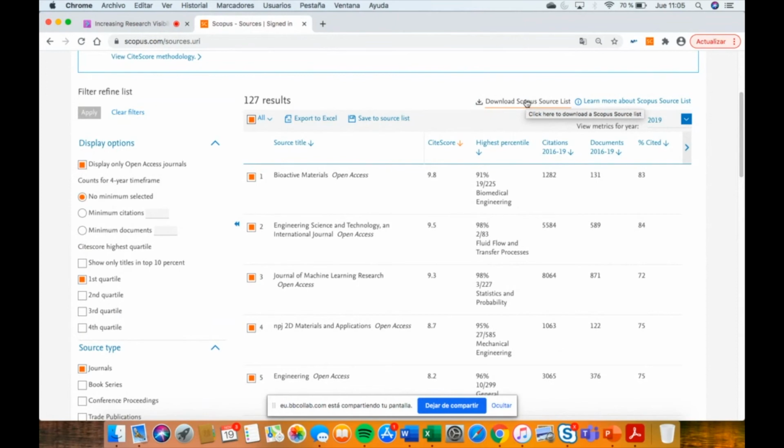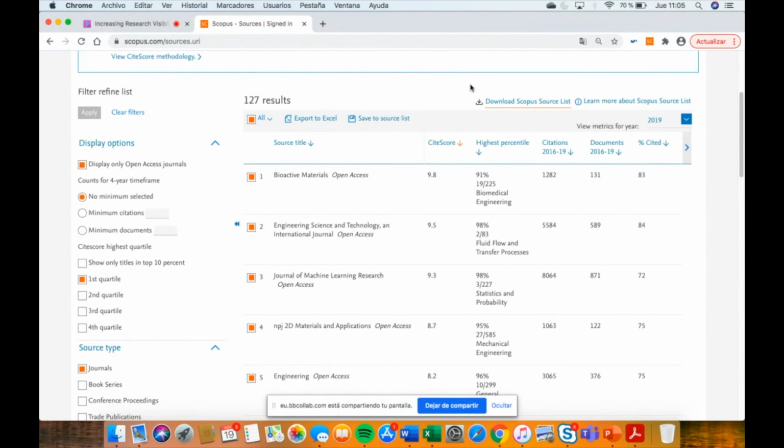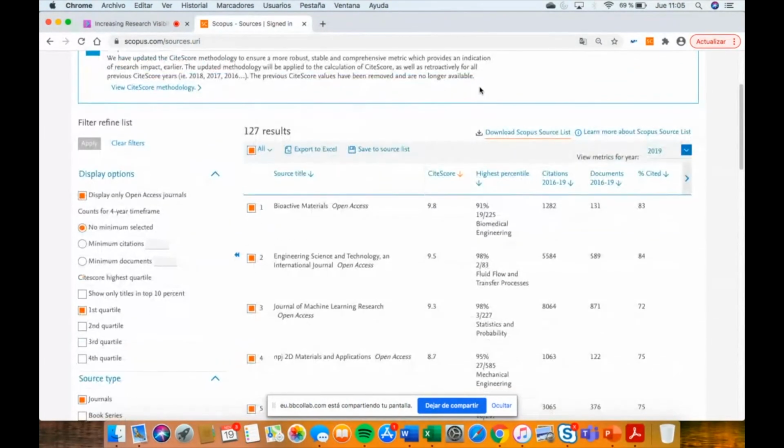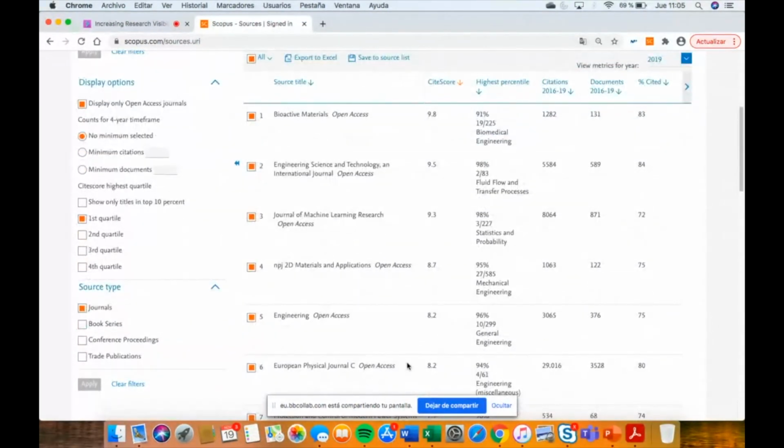So you can download this source list for your records and you can analyze after the search in which you would like to publish in order to receive attention, because not just one metric is the key, there are others. Because you know, here the CiteScore of European Physical is lowest, but look at the citations. So it's something that you need to explore, not just go for the first.